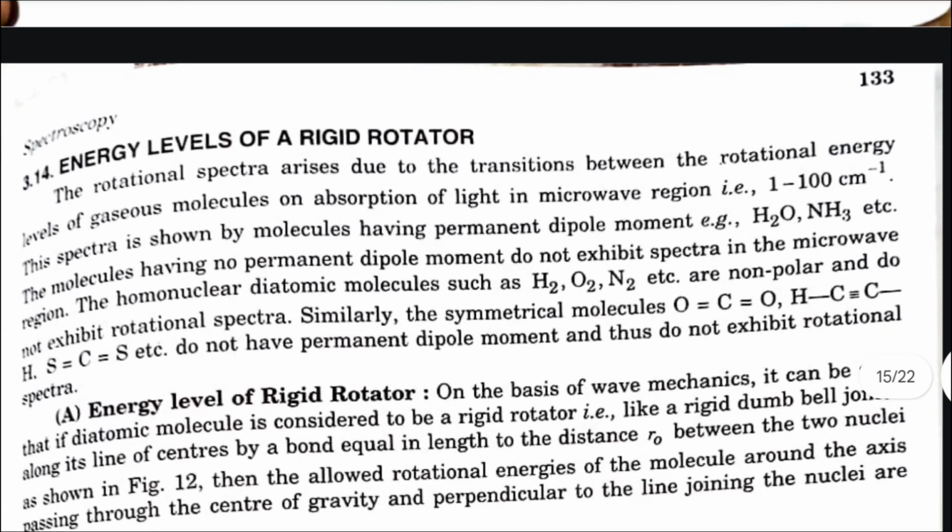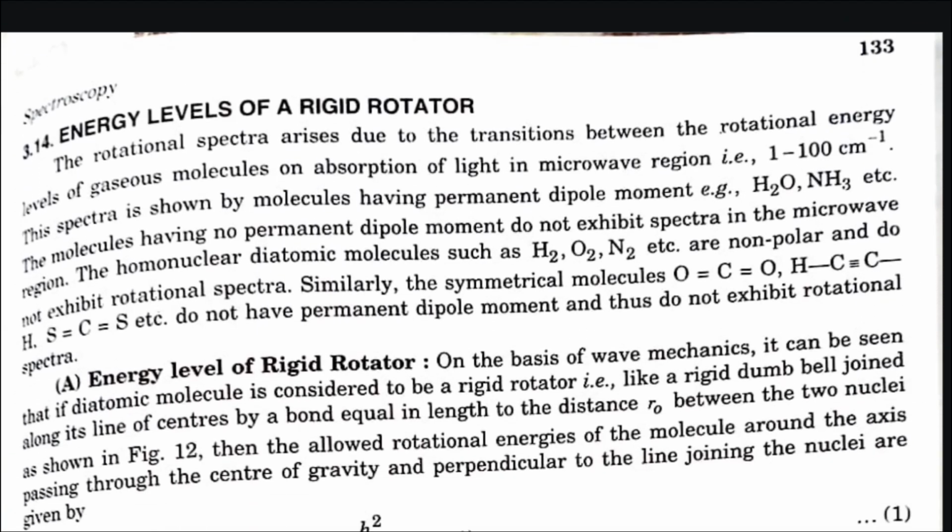3.14 Energy levels of a rigid rotator. The rotational spectra arise due to the transitions between the rotational energy levels of gaseous molecules on absorption of light in the microwave region. The spectra are shown by molecules having a permanent dipole moment, for example water, ammonia, etc. The molecules having no permanent dipole moment do not exhibit spectra in the microwave region.